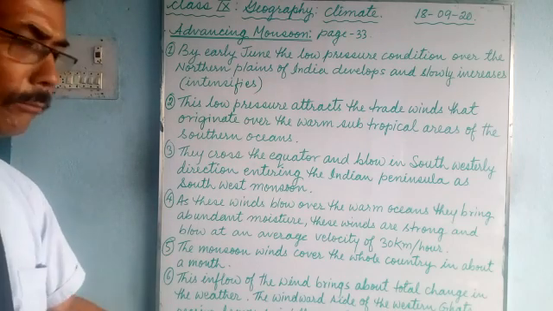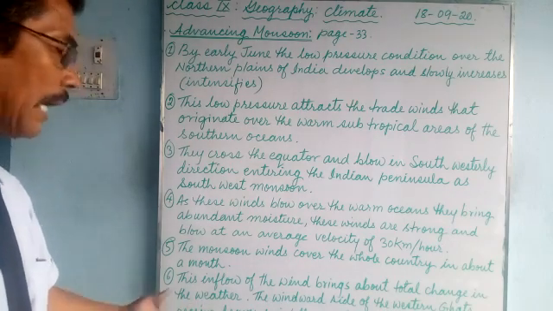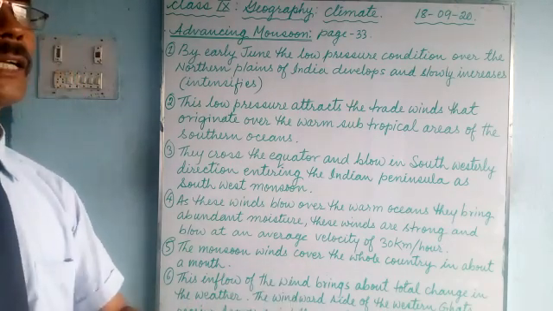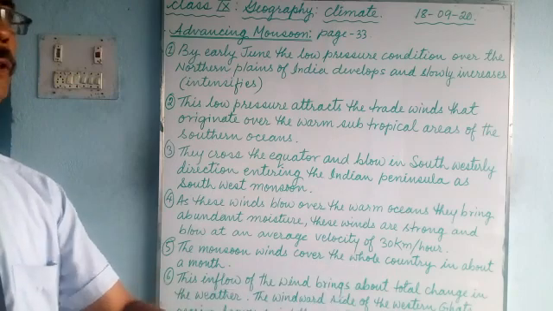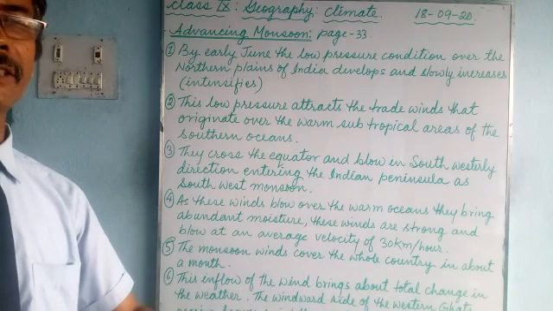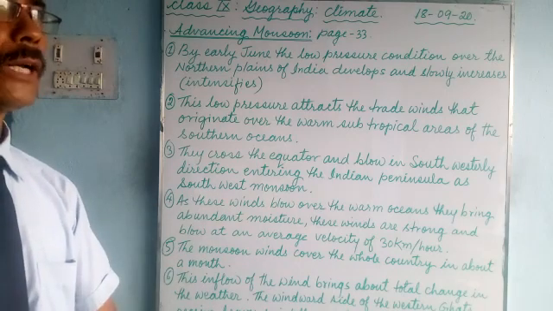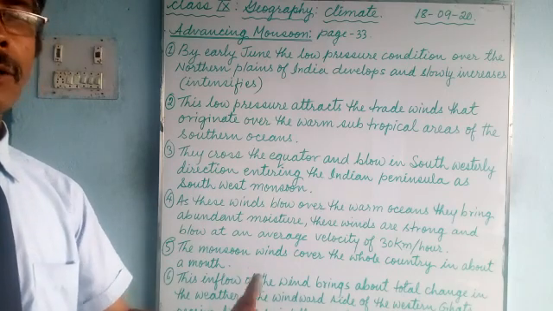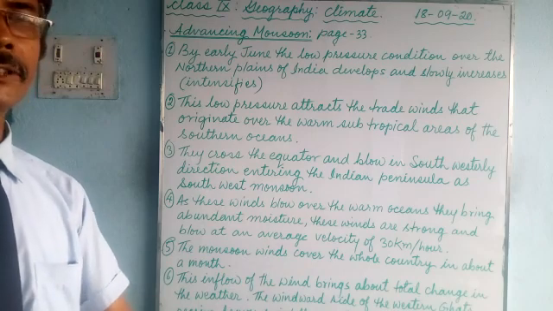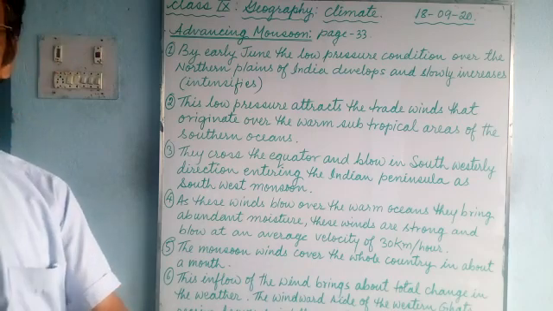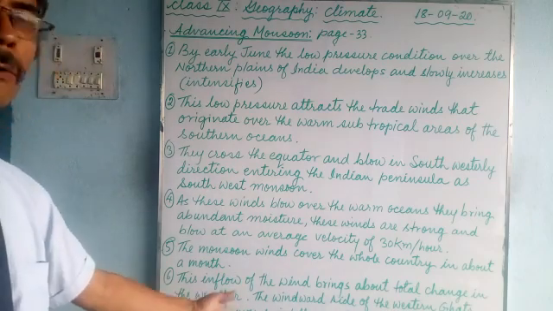Now we'll talk more in our next class about what development takes place in our country as it advances, and how all the agricultural activities are set in motion. Our working, eating, everything, all our daily activities change according to the monsoon. That's all we will talk about in our next class.